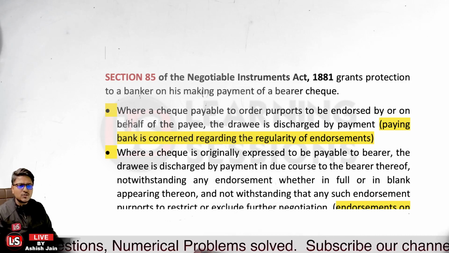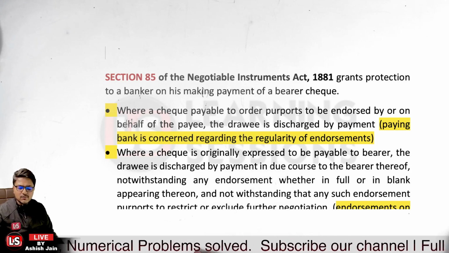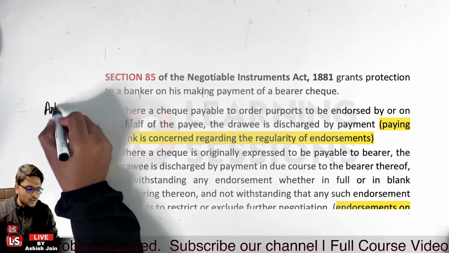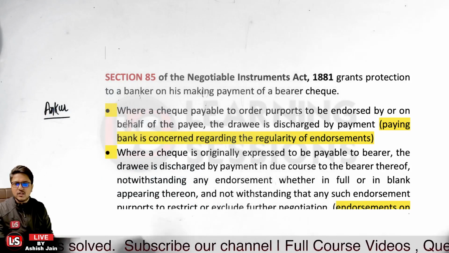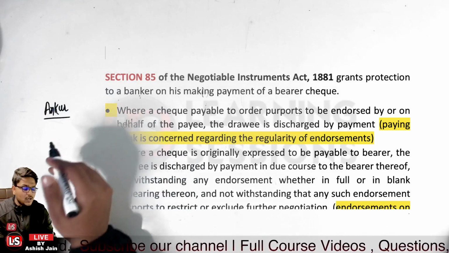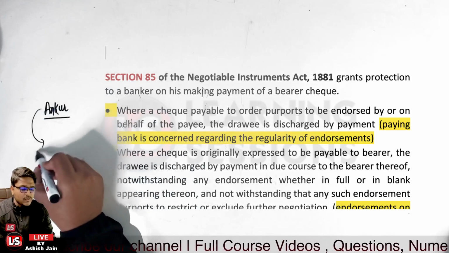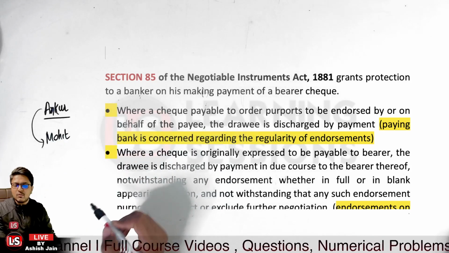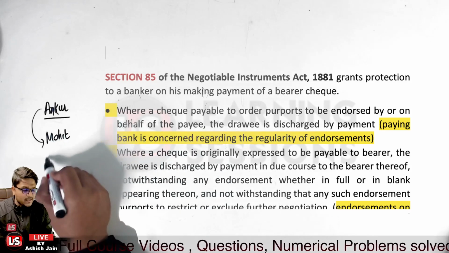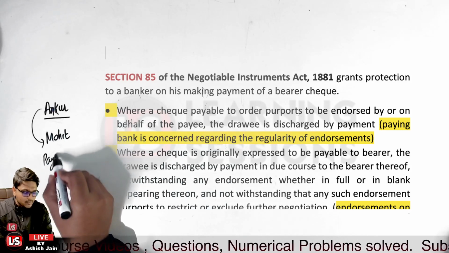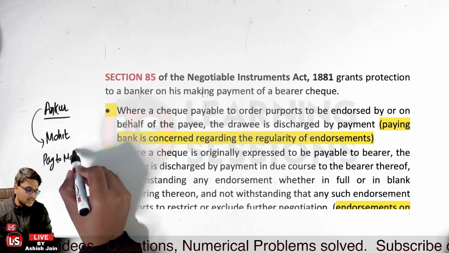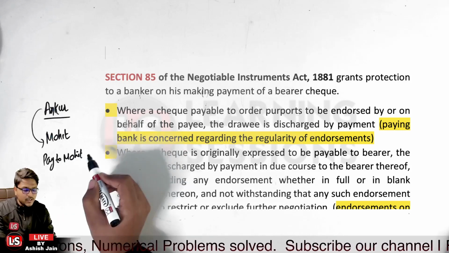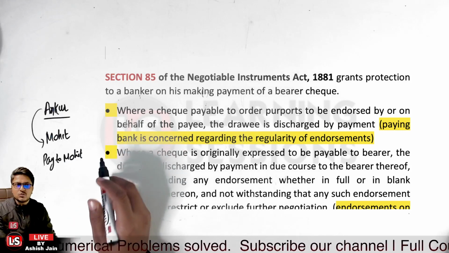Okay. Now it is asked how to check the authenticity of the endorser's signatures. Actually, authenticity is not to be checked. There are some formats related to it. Let us take the case that the instrument was drawn in the name of Ankur. Now Ankur wants to endorse it in the name of Mohit. Ankur will be writing "pay to Mohit", and further will be signing. Now it is not the case that only Ankur is to sign.